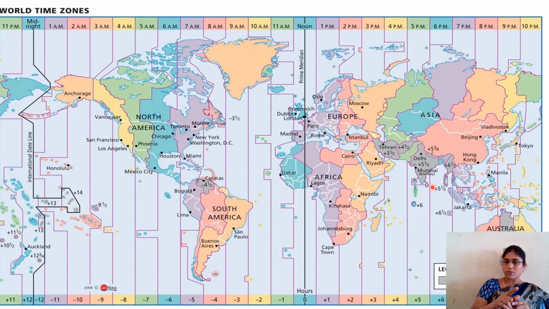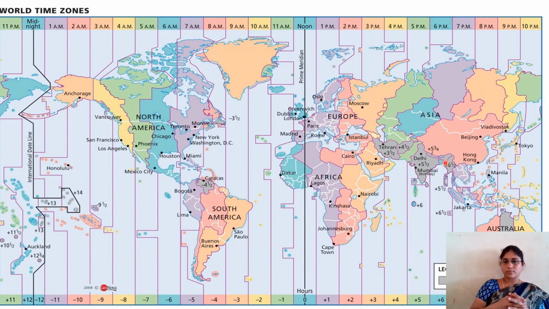One meridian near India is at 75. Clear? And here, what is one more meridian at 6? 15 into 6, how many? 90 degrees. So India's is not 75 degrees and not 90 degrees either. India's exact position is 82 degrees 30 minutes, 82.5.